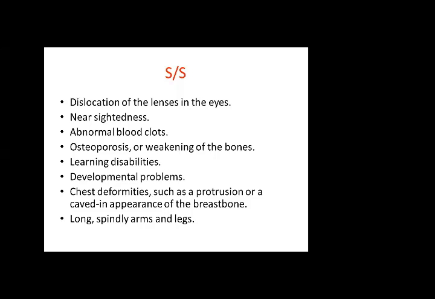The chest does not look normal. It either looks caved in or there is a protrusion, more prominent outside, and long spindly arms and legs. So the appearance is not normal. Whenever you find anything away from the normal, you should suspect some disease.